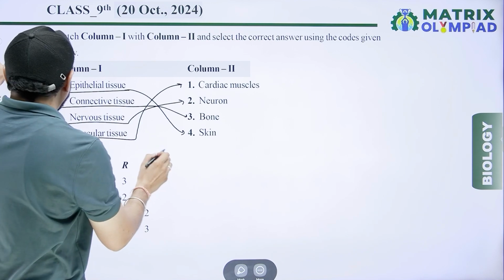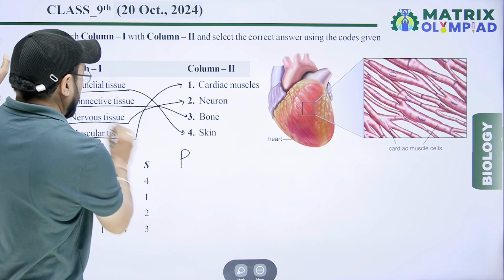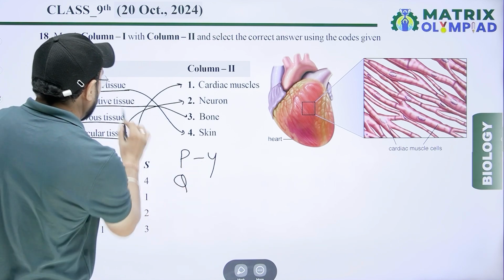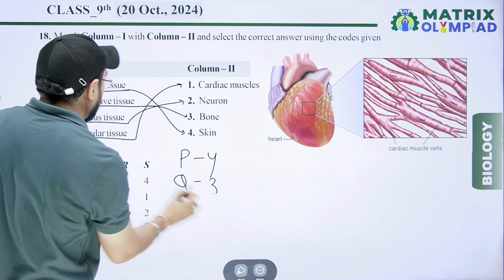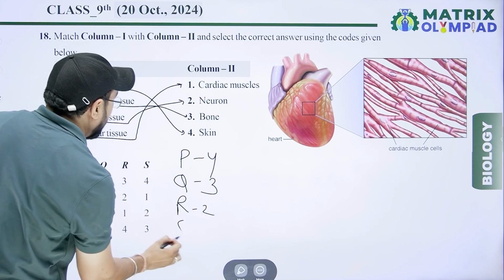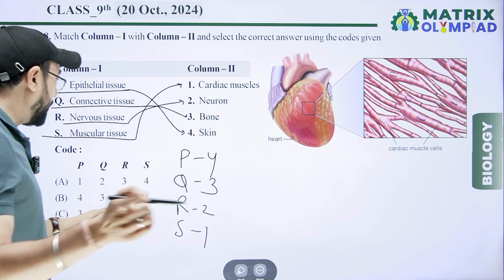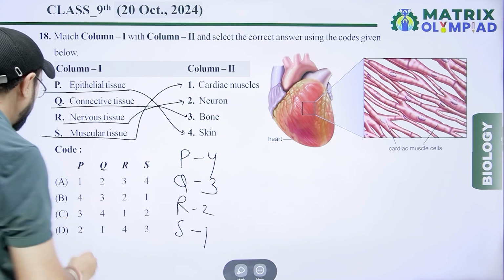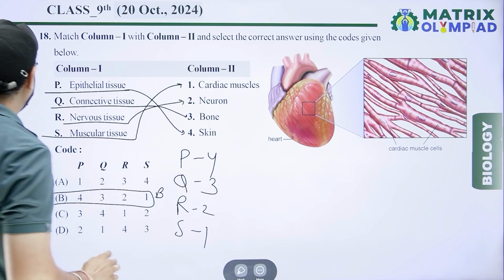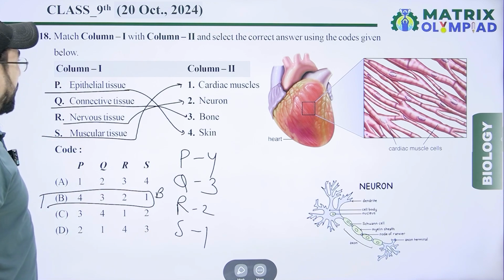So the correct matching is P-4, Q-3, R-2, and S-1. That is 4, 3, 2, 1. Option B is correct for this question.